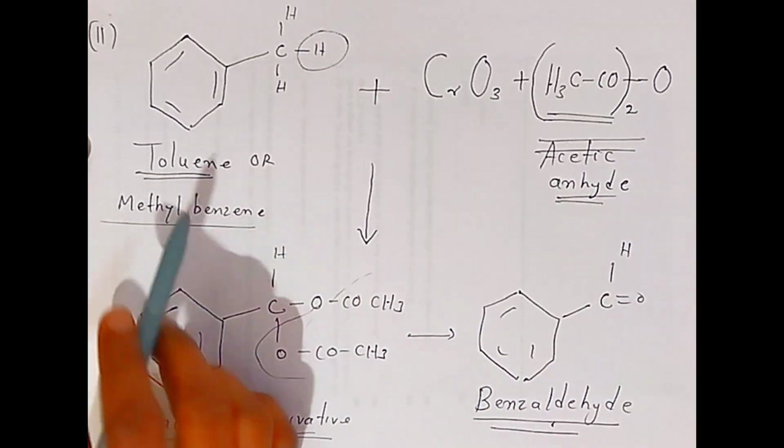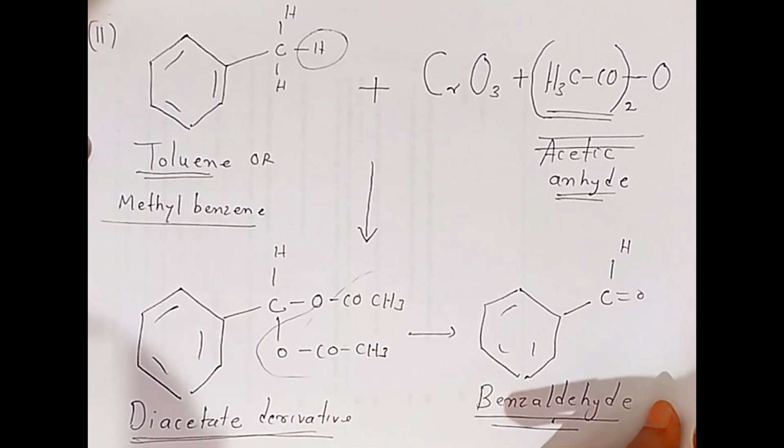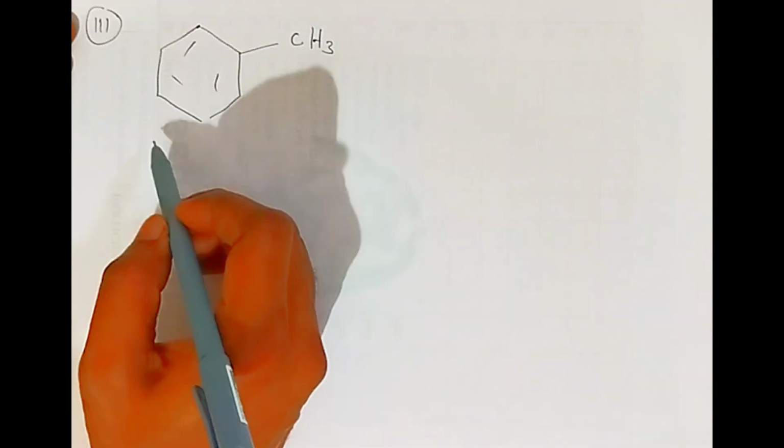So this way, students, we have converted toluene into benzaldehyde. This is a very important oxidation of aromatic aldehyde. Now one more example, students, we are going to see. Third reaction, students, toluene is given.